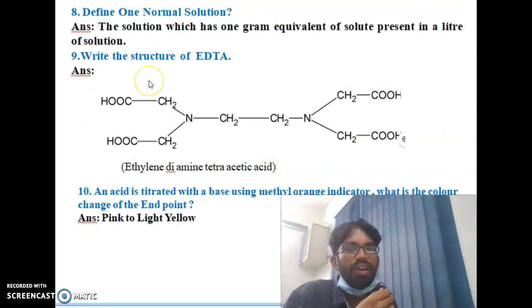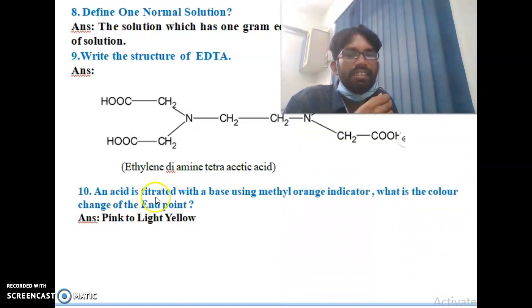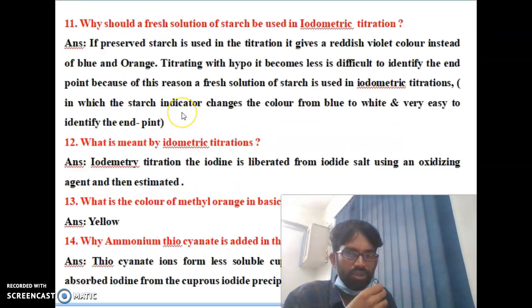Then you can see the eighth question, define one normal solution. The solution which has 1 gram equivalent of solute present in a liter of solution is called a one normal solution. Write the structure of EDTA, ethylene diamine tetraacetic acid. So this is the structure of EDTA. And the next question: an acid is titrated with a base using methyl orange indicator. What is the color change at the endpoint? At the endpoint, it will change from pink to yellow. That is the 10th question.